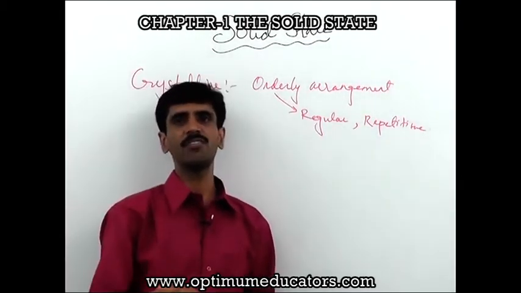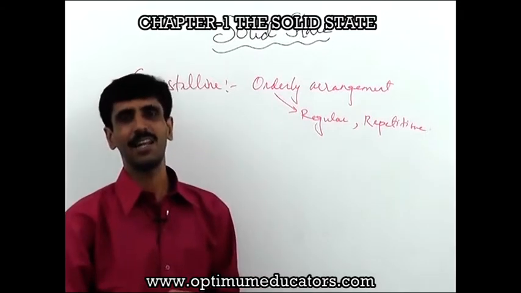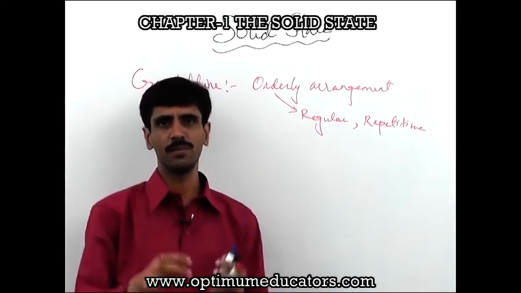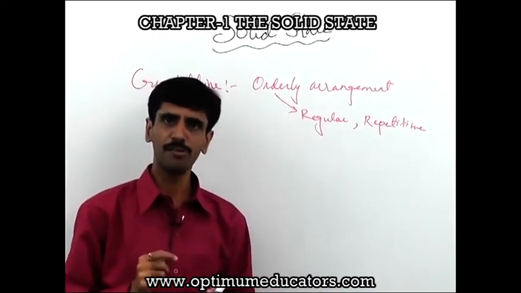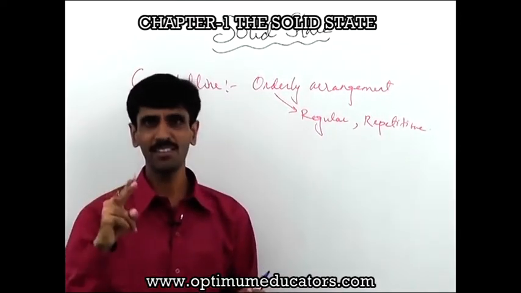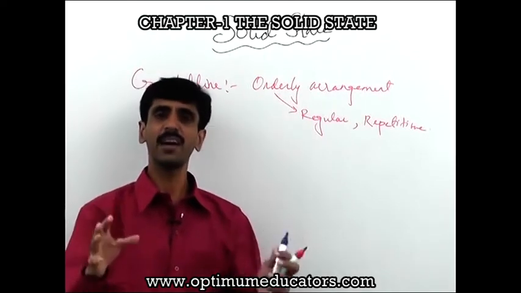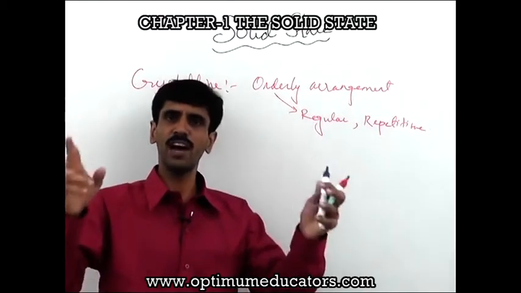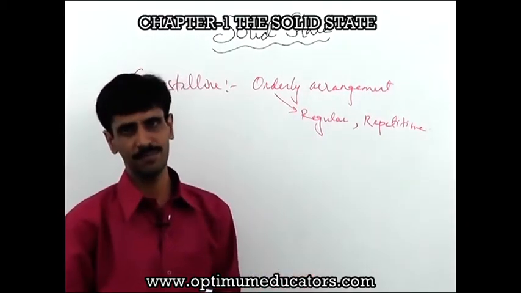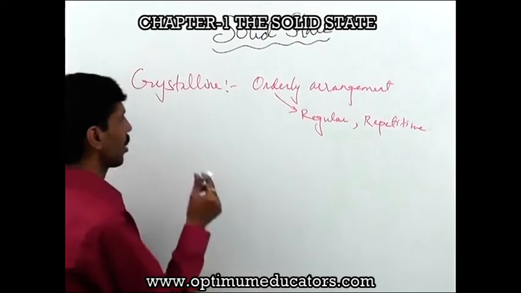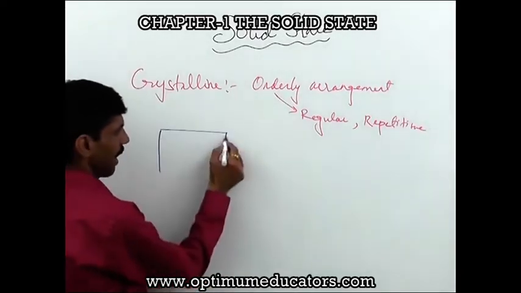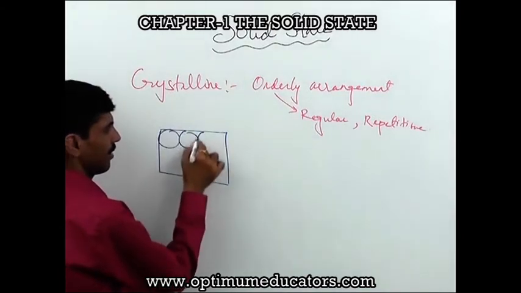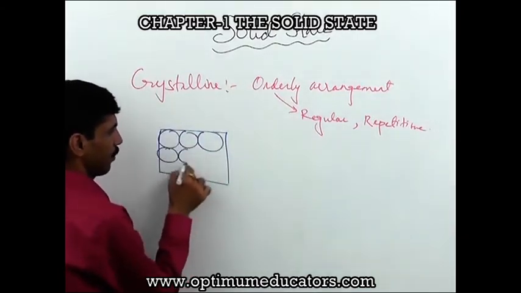Okay, I give you an example also now, and that is the most basic term that we need to remember is, and that is what? Lattice. Now what do you mean by a lattice is that every particular solid structure which is going to be composed of either atoms or ions or molecules are being arranged in a particular space, and the space in which those are being arranged is called as a lattice. Alright, so when I am going to talk about, say this is going to be a lattice, and I am going to arrange the atoms, ions and the molecules inside this particular lattice in this particular manner.